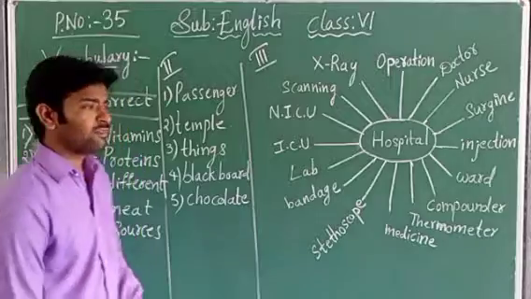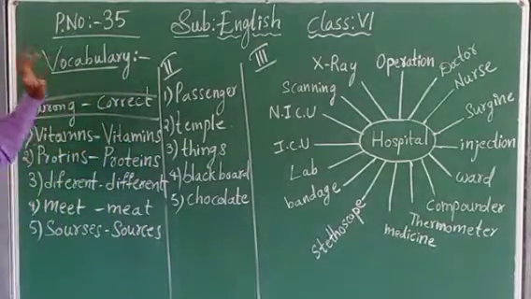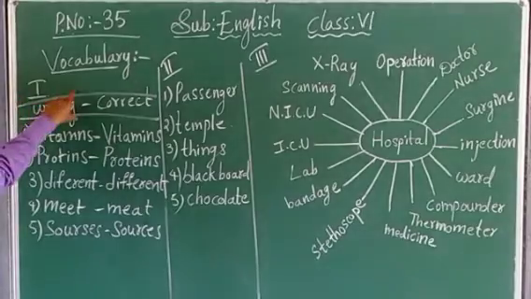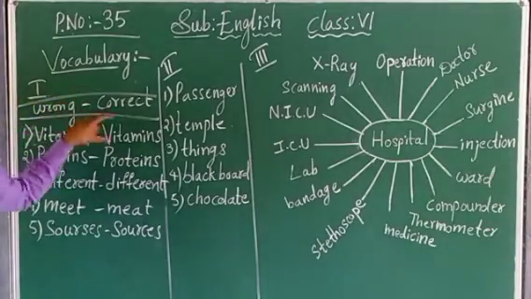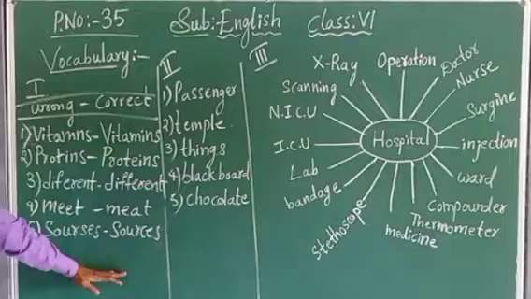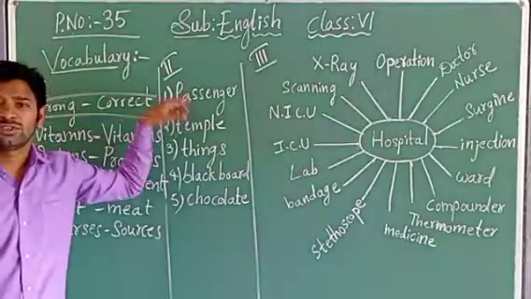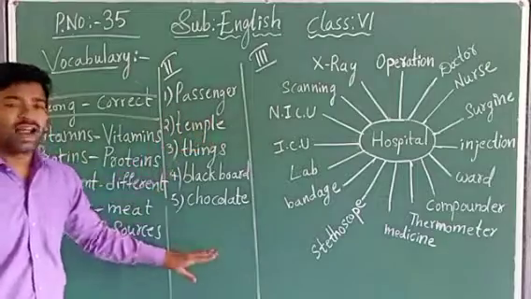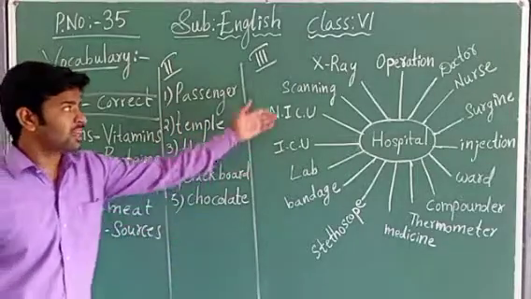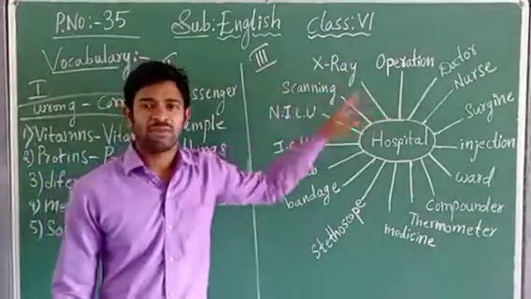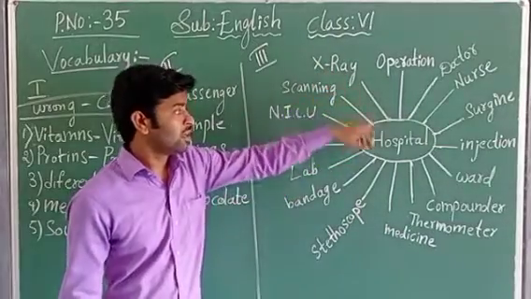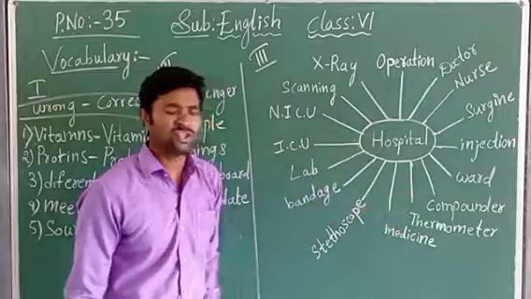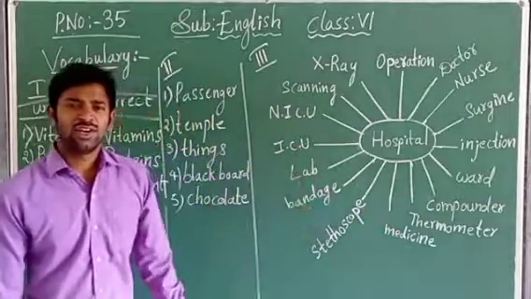So in this class, what we have completed? We have completed the vocabulary part from page number 35, children. The first bit, wrongly spelled words are there. You should find them from the paragraph and write them in this way. Then odd ones, you should find and circle the odd ones and write the sentences. Next one, X-ray. Whatever words are given. The words which are related to the hospital, that all I have mentioned on the blackboard, that also you should write.